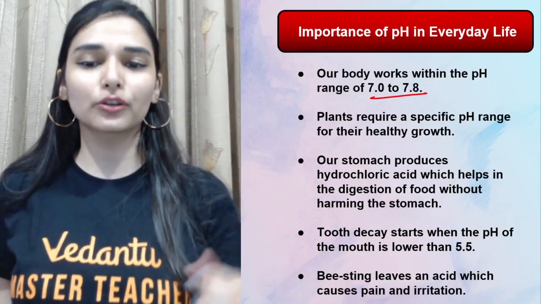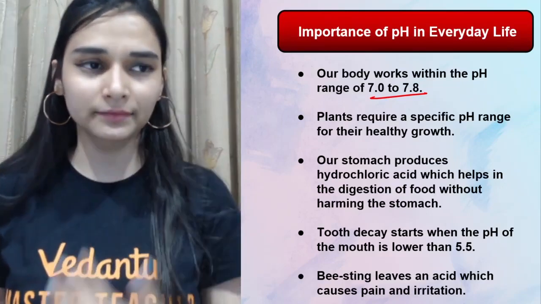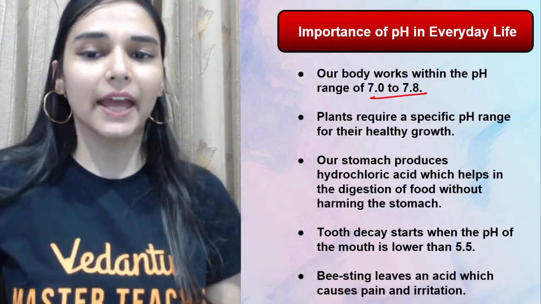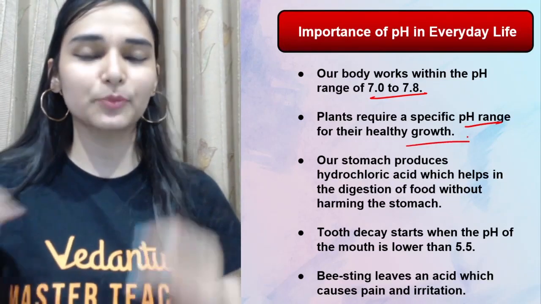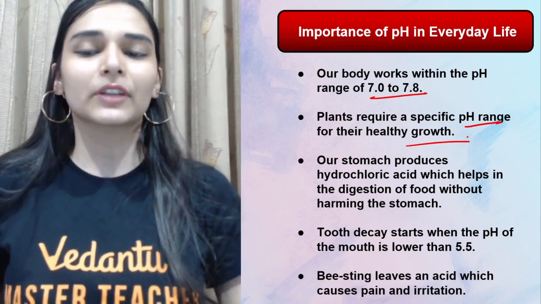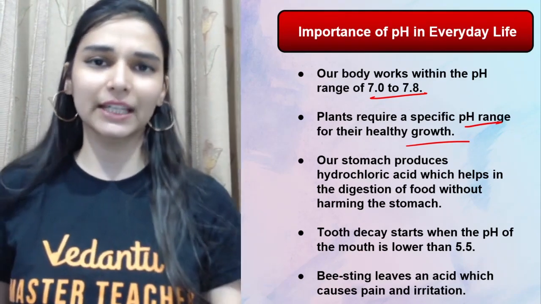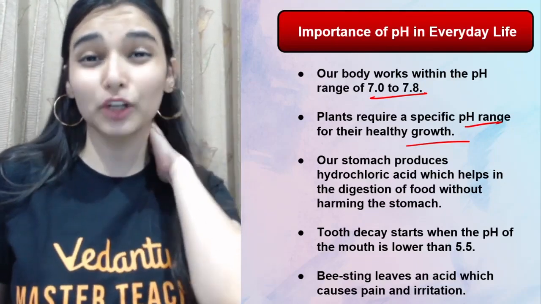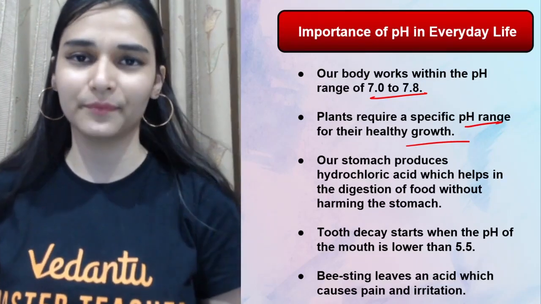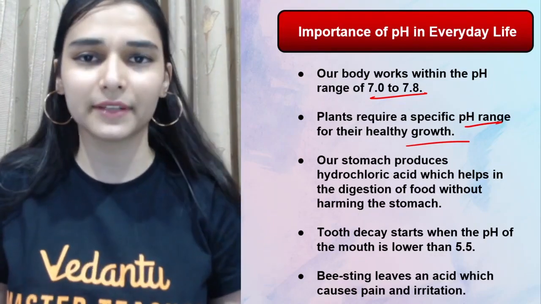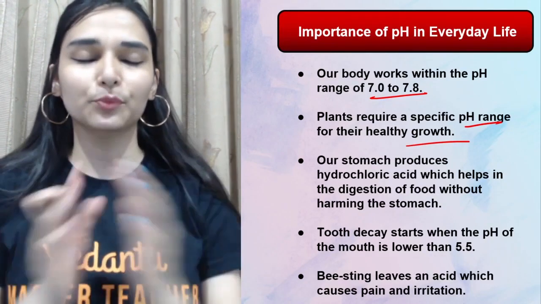So acid condition होता है, sorry, you become very uncomfortable, right? And then plants also require a specific pH range. ठीक है, so वहाँ पर भी क्या होता है, plants के case में the pH range that they can withstand, around 5.5 से कम अगर होगा pH, then that is not good for them. Ideal conditions are slightly alkaline, you can say 6.2 to 7. ठीक है, the best fitted pH range.